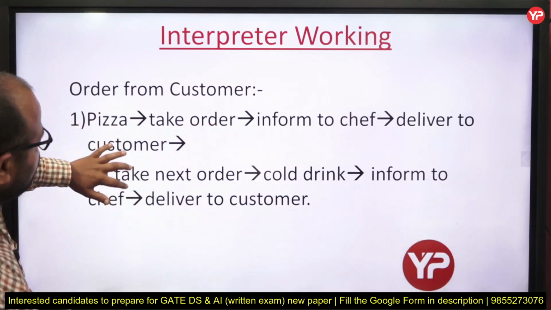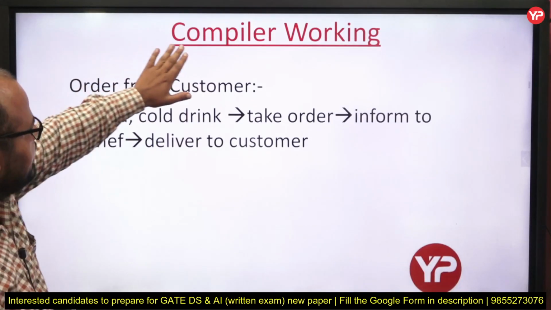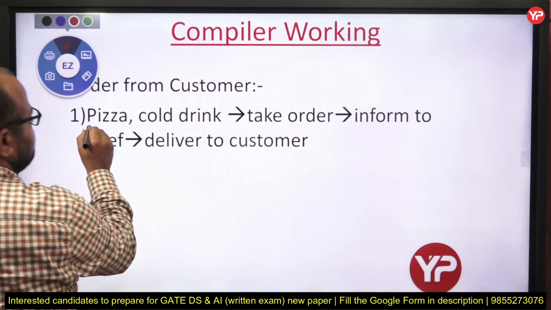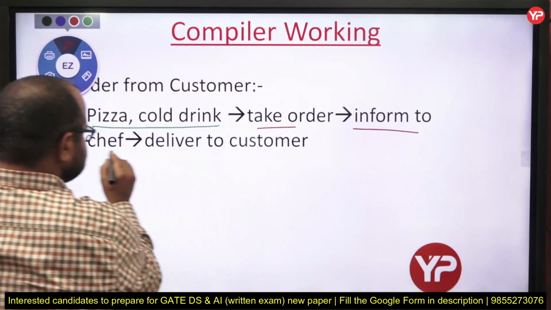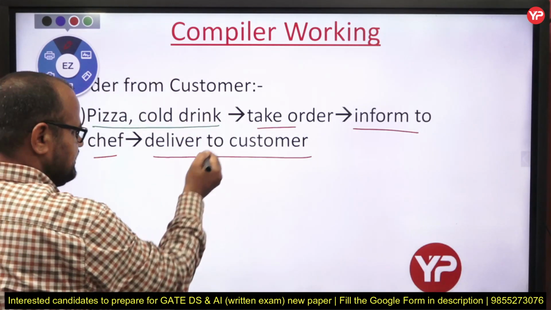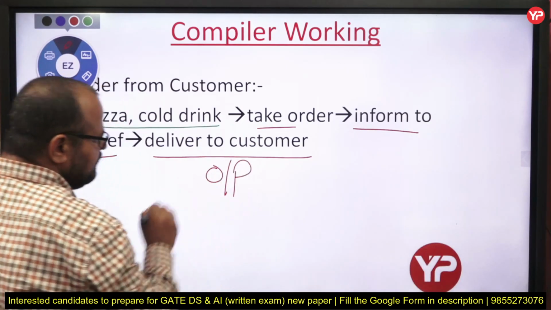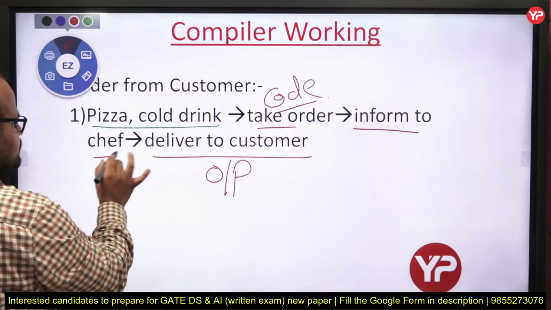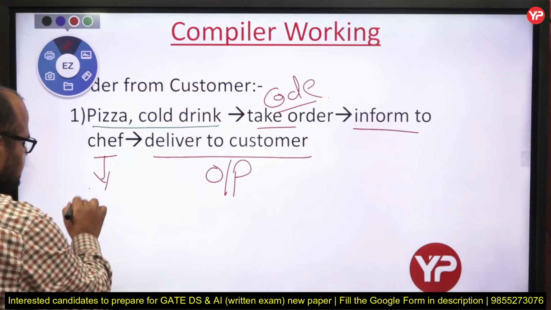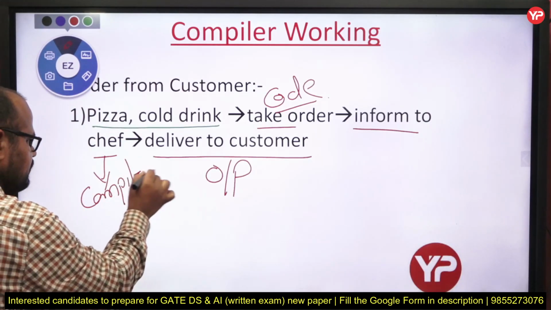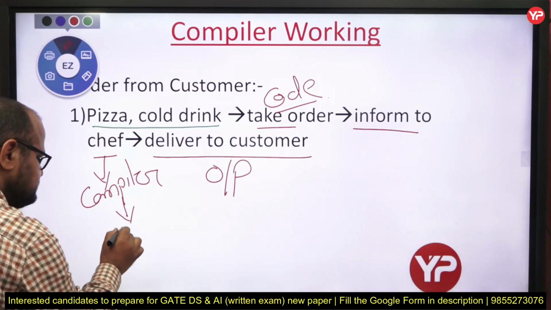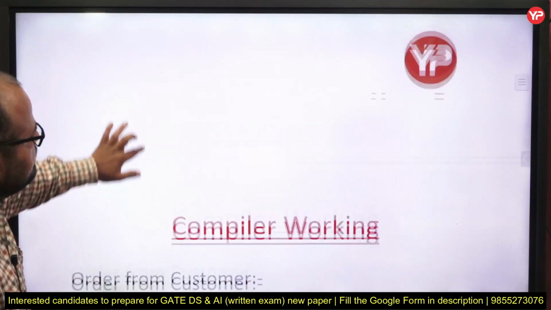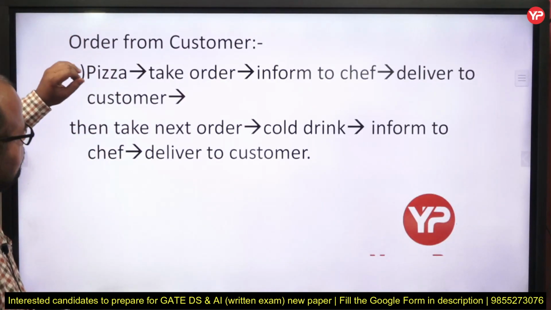Moving towards the definition, or if I just want to show you the compiler working, it just takes the whole order, then informs the chef and delivers to the customer. Here what is delivery? Our output, the output of our code. What is the order? The complete code. Fine. Inform the chef means it totally compiles. Compile means it checks is there any error or not, and then converts into machine code. Fine, my dear students. But in the case of interpreter, it just takes one statement, one order at a time.